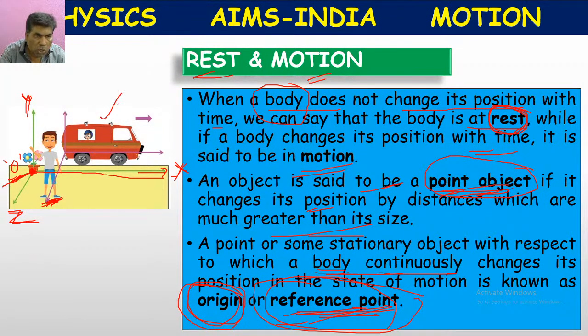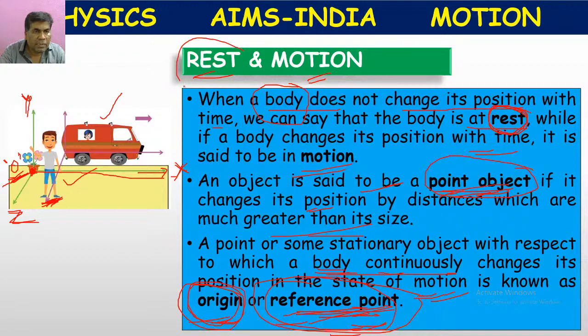Either the motion of the car or the motion of the boy, we can tell whether they are changing position, at rest, or in motion, based on the origin or reference point. So we can explain the motion with the help of an origin or reference point.